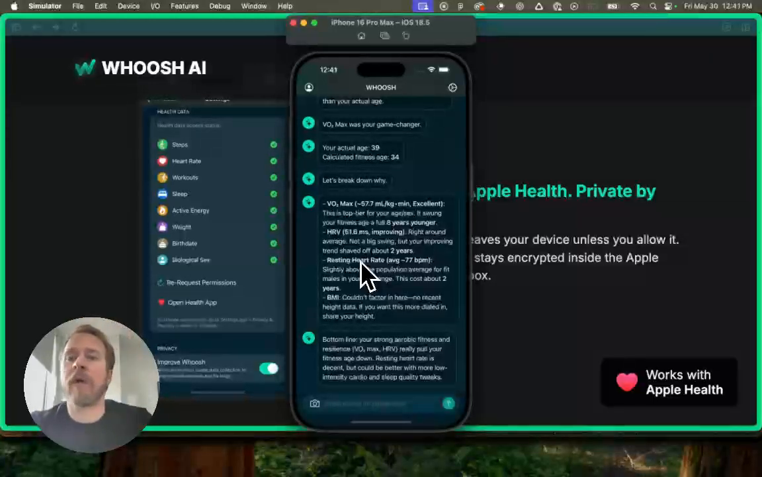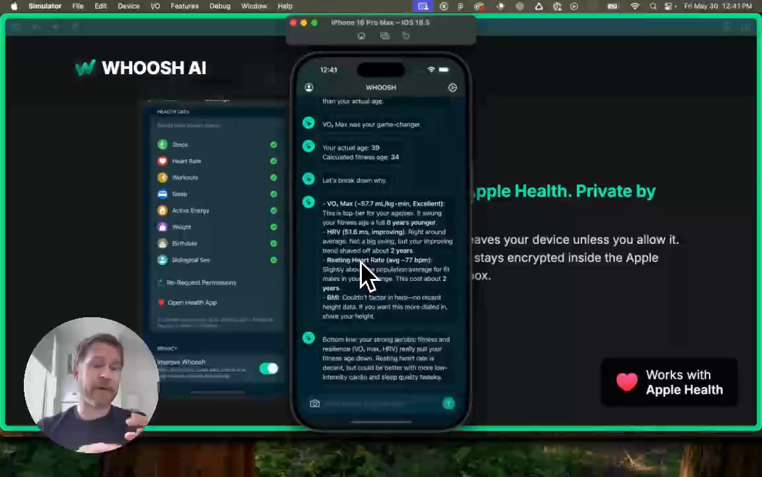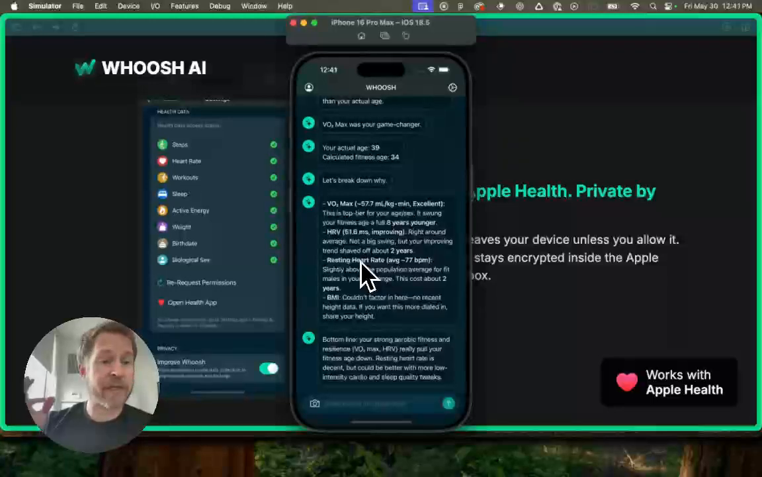And so whether you have an Apple Watch, a Whoop Band, a Fitbit, or any other way that you're tracking your health, as long as that data gets into Apple Health, Whoosh is going to allow you to talk with it in an intelligent way using AI and really be like a personal performance coach in your pocket.